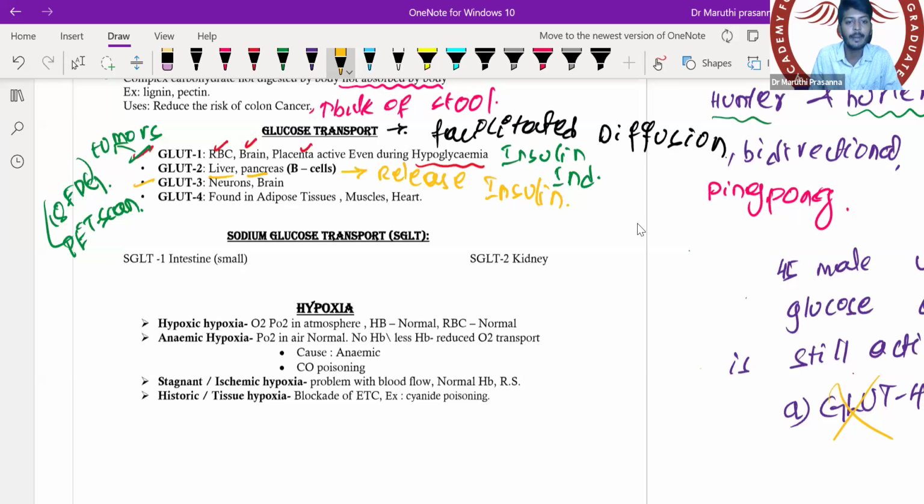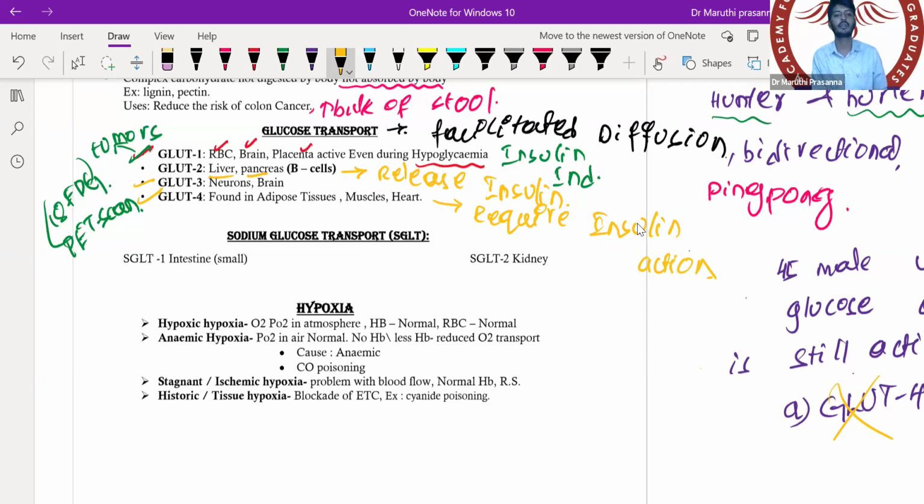GLUT3 is located in the neurons and brain. GLUT4 is found in adipose tissue, muscles and heart. GLUT4 requires insulin for its action. So don't get confused. The insulin which is released as a result of activation of glucose transporter 2 will go and act on the adipose tissue, skeletal muscle and heart. That will make the action of GLUT4. So if GLUT4 should function, we need insulin. GLUT2 will cause the release of insulin, while GLUT4 requires the insulin for action.